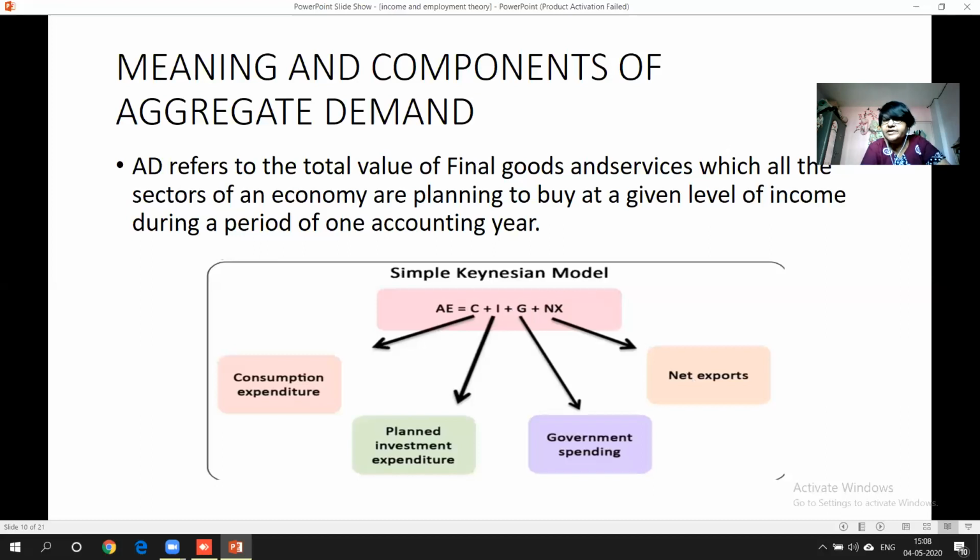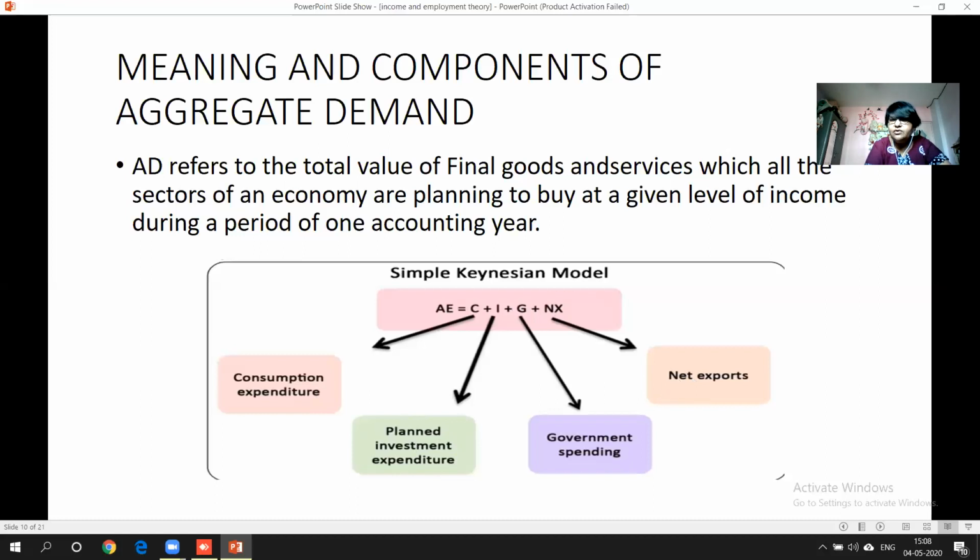You have studied in national income, that is like the expenditure method. If you remember, in the expenditure method, these were the components, right? Once again, we are revising over here. These are the components of aggregate demand: consumption expenditure, that is C, plus planned investment expenditure, that is I, plus government spending, that is G, plus net export, right, students?